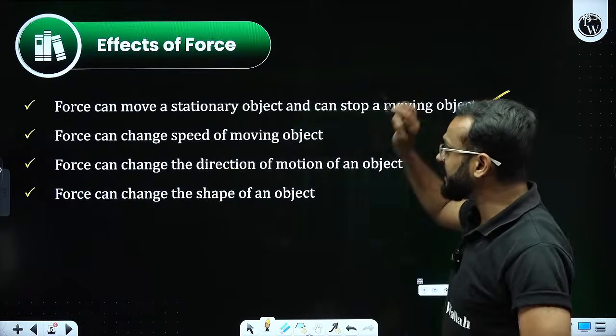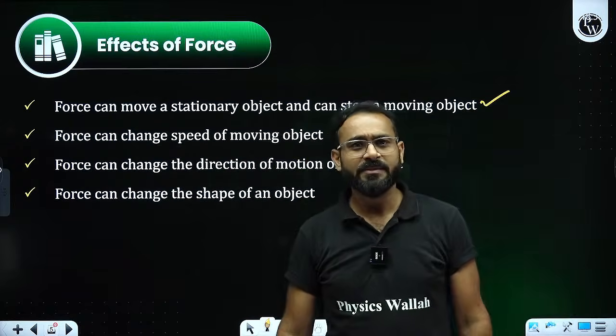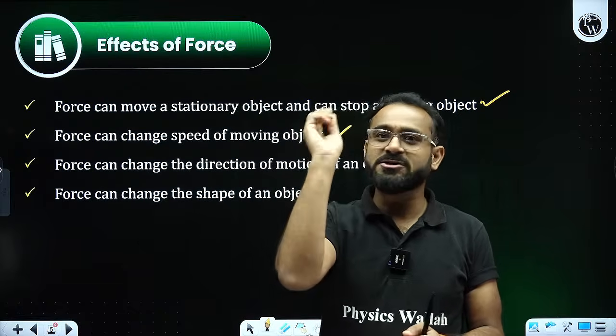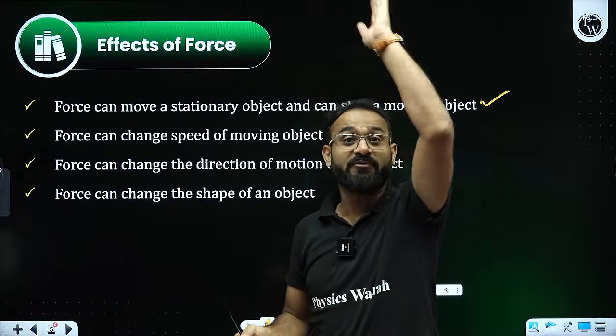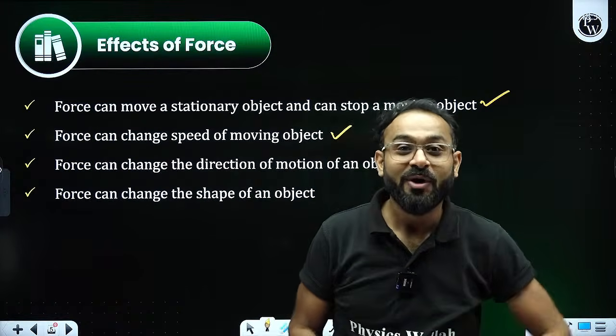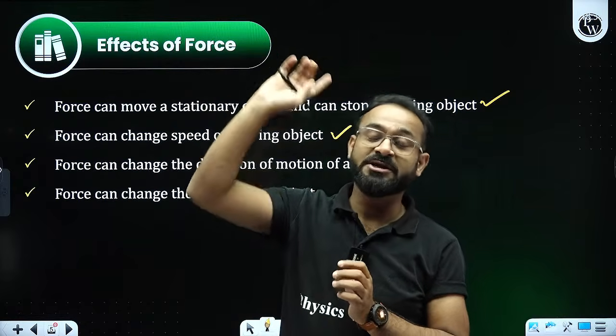Second, force can change the speed of a moving object. Initially, the ball was moving, and all of a sudden, force was provided by the bat. What happened in that case? Sir, the ball moved with a very high speed.